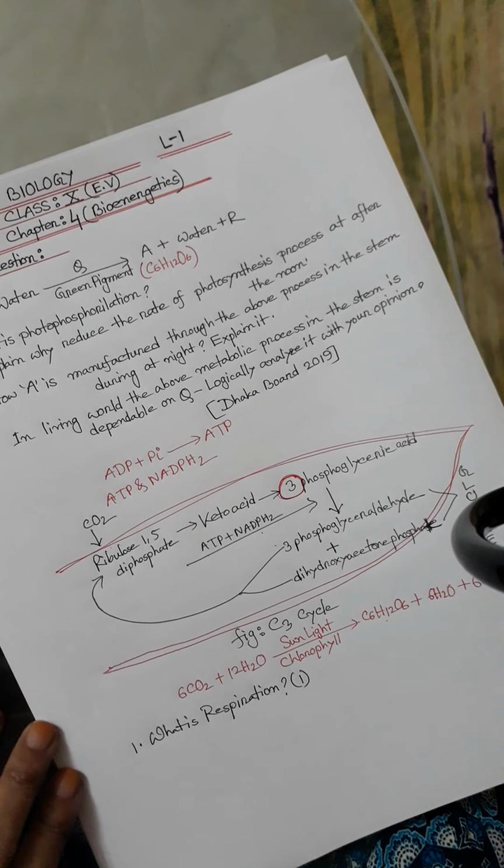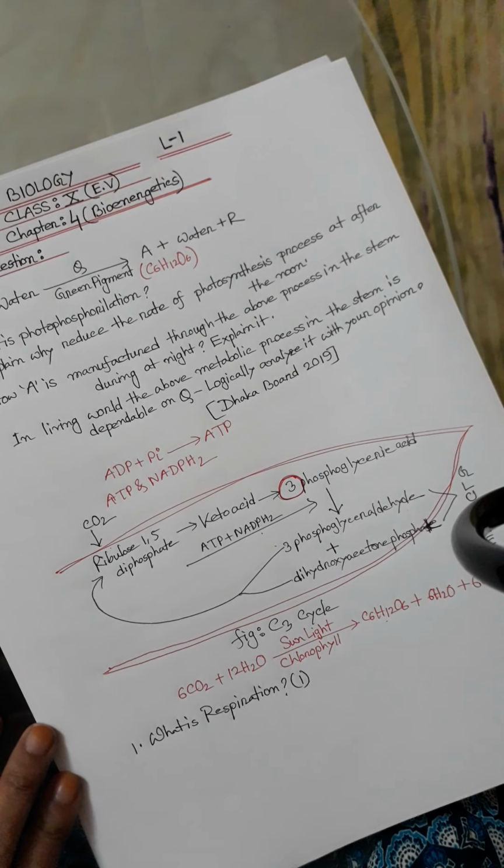Respiration is the process of inhaling oxygen with which digested food substances in the body cell are oxidized, convert the potential energy into usable energy, that means kinetic energy, and eliminate carbon dioxide. This is called respiration.